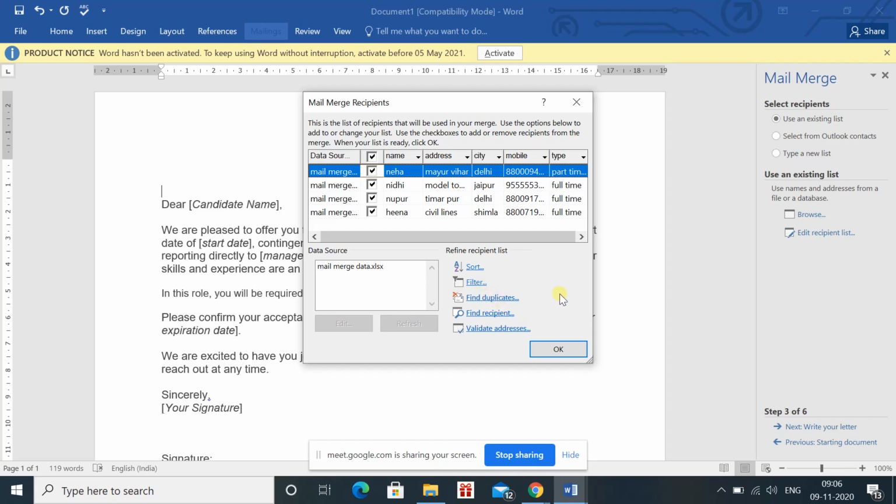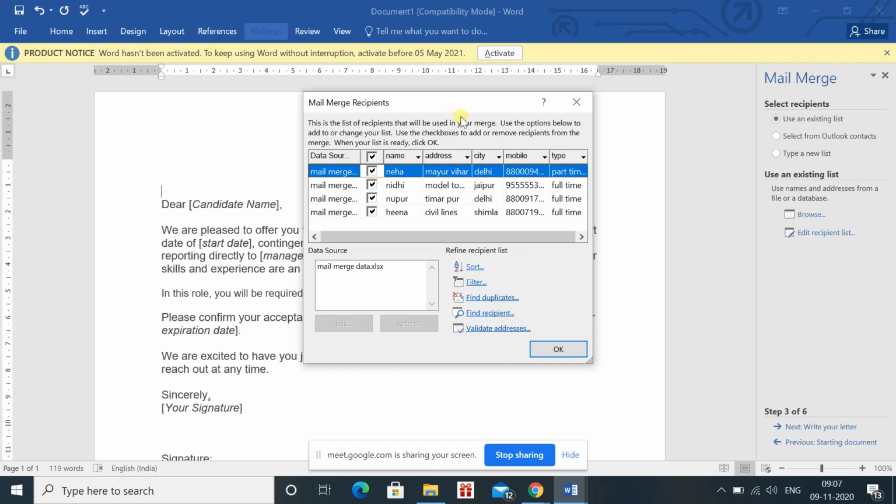You can find the duplicates also. If you want to find a particular recipient, you can find that also. If you want to validate the addresses, you can do that also. But in your case, these things are not required. I'm just telling you for your information.